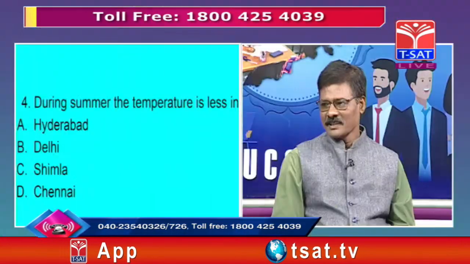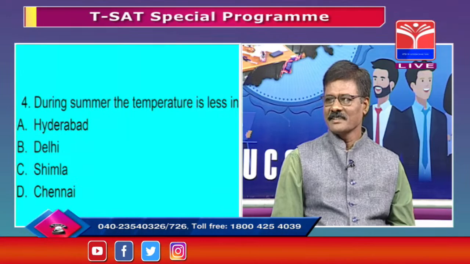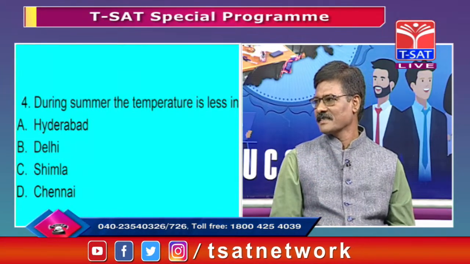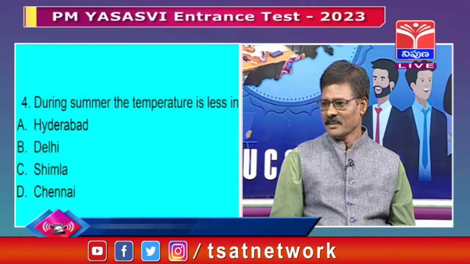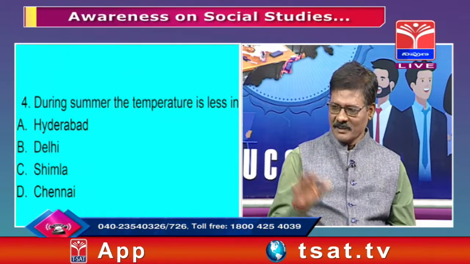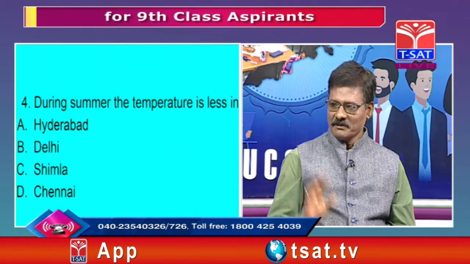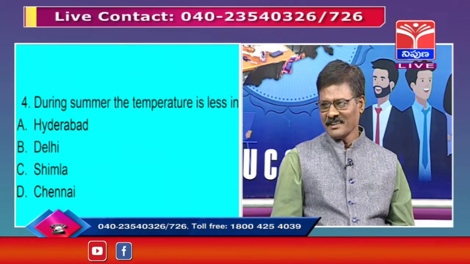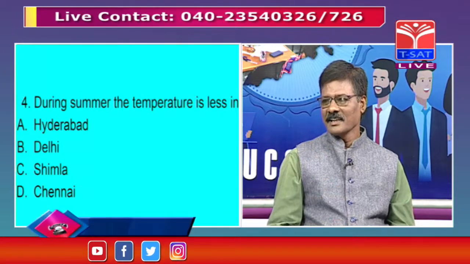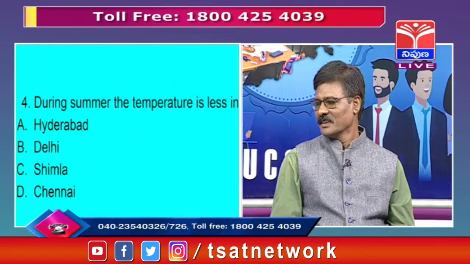Hyderabad is far away from the sea, nearly 600 meters above mean sea level. Delhi is also around that. Chennai is a sea coast city. But Simla is the highest, nearly 2000 meters above sea level.